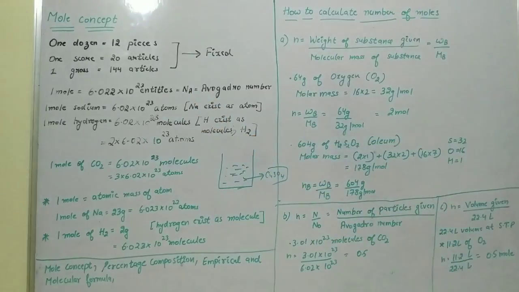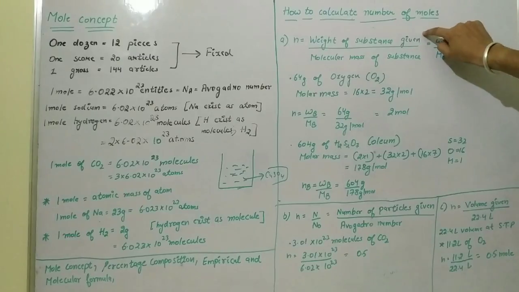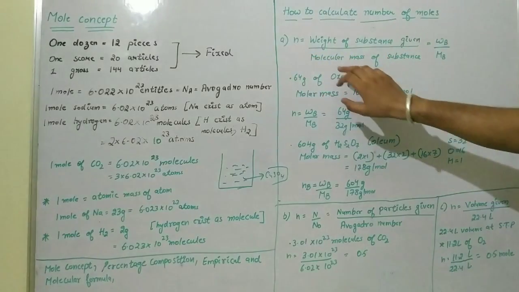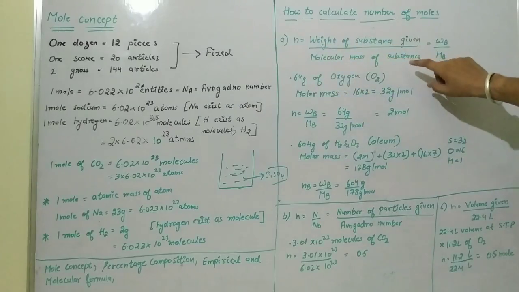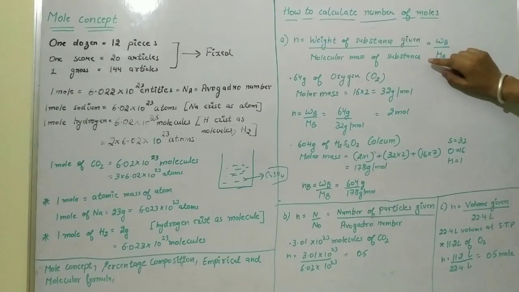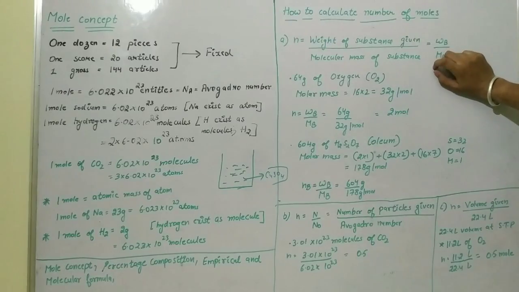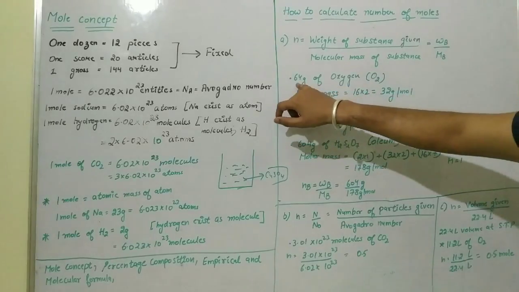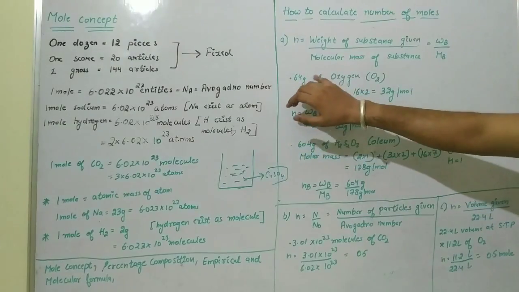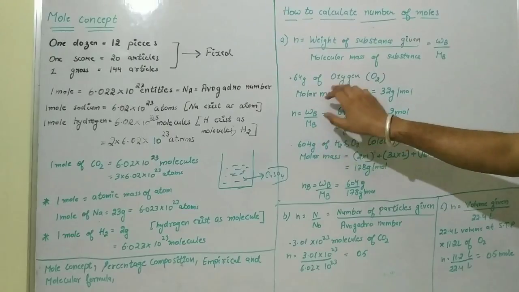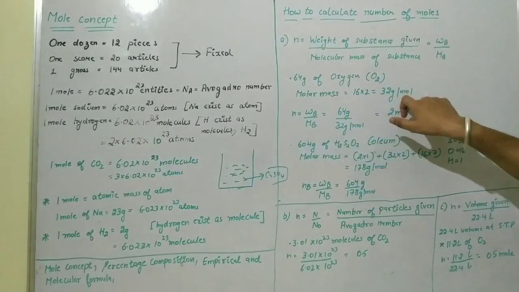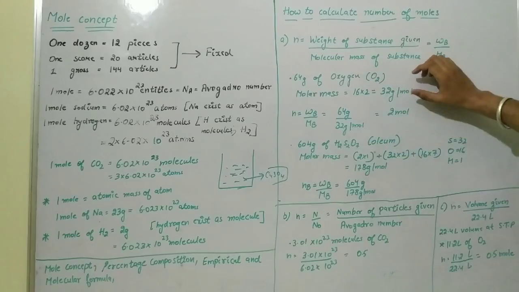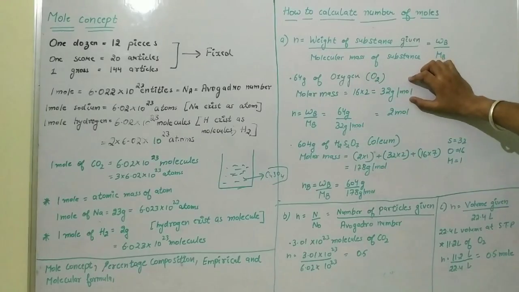Now, how to calculate the number of moles in a question. In the question, the weight of the substance can be given. If the weight of the substance is given, you can calculate the number of moles: the given weight divided by the molecular mass of the substance. We calculate the molecular mass by our simple method. So the formula is given mass divided by molar mass. Suppose the question gives 60 gram of oxygen and we have to find the number of moles. The molar mass of oxygen is 16 into 2, which is 32 gram, because oxygen exists as O2. This is the molecular mass or molar mass, same meaning.